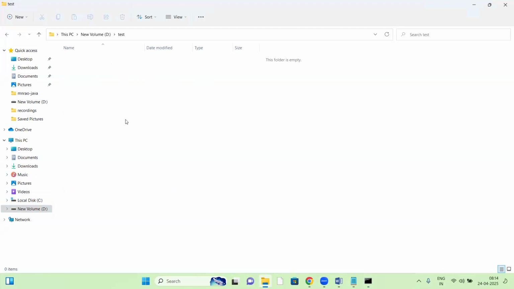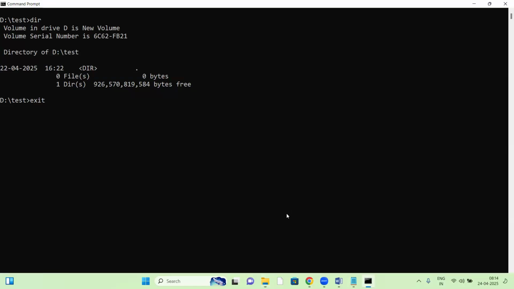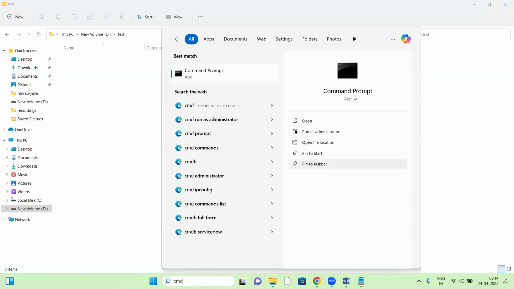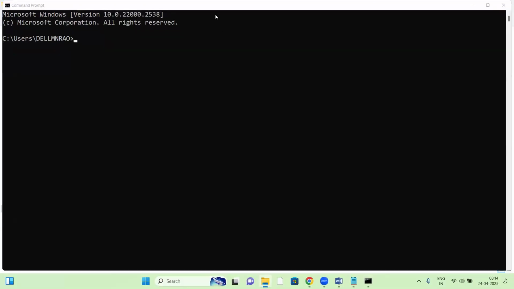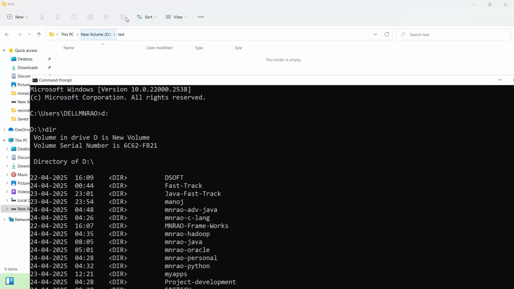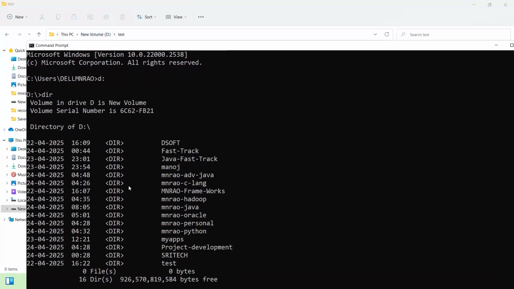To write in Notepad, yes, that's Python scripting. I'm repeating: first open the command prompt, CMD. Now we are at C:\Users\del. From this we should go to D drive, so D colon, D drive, right? Check the contents with DIR. In this there is a test directory.